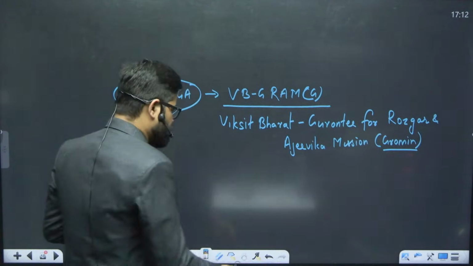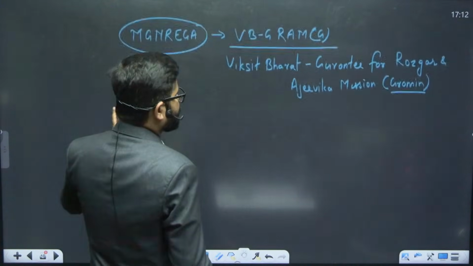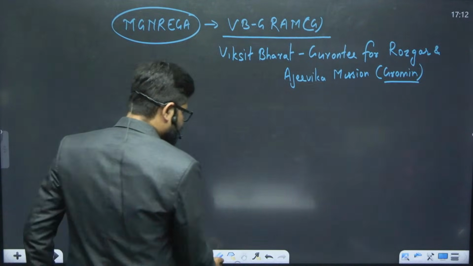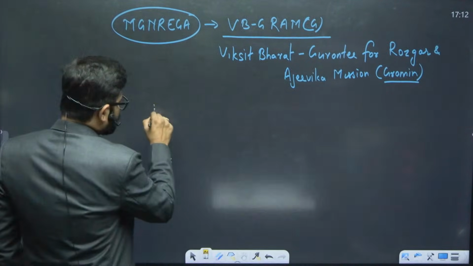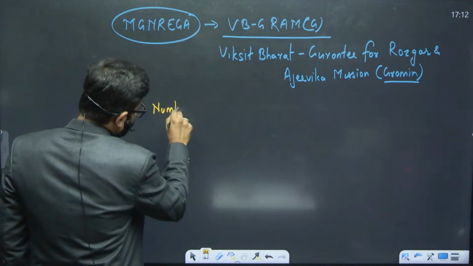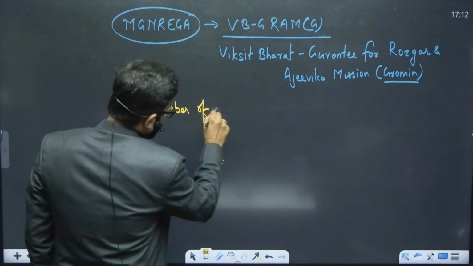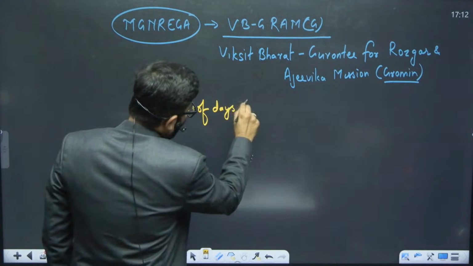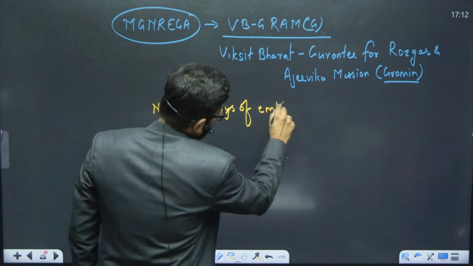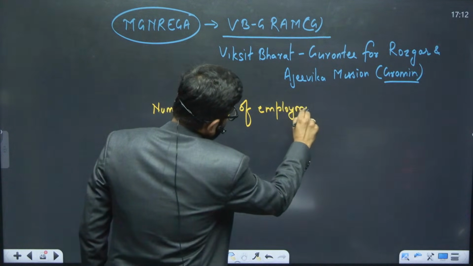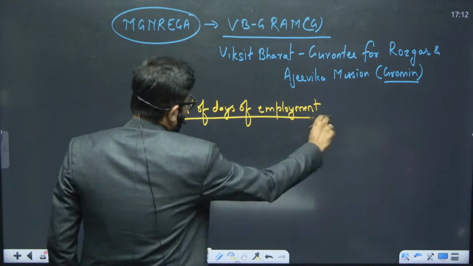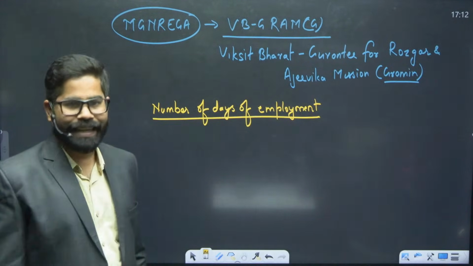Now, how it is going to be different? What are the different points? First of all, number of days of employment. In the previous act, in MG Narega, it was 100 days.